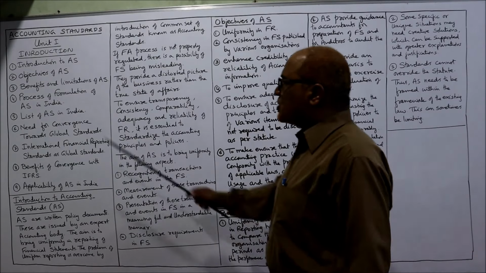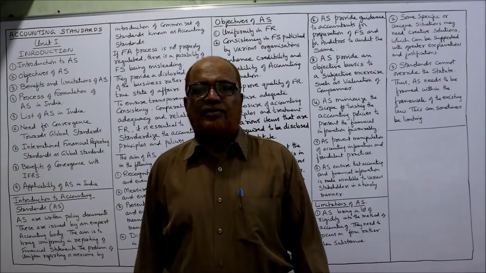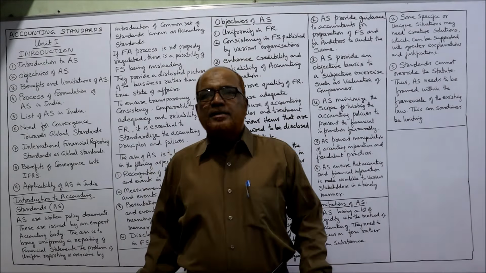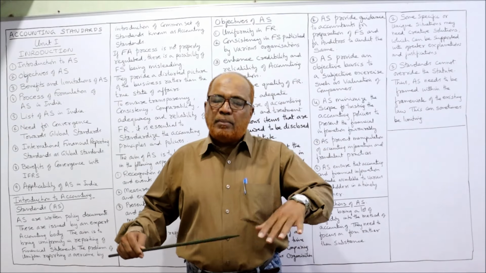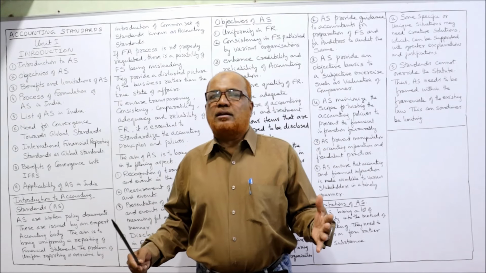First of all, introduction to accounting standards. See, accounting is the language of business. The business will communicate with outside parties, like the owners of the business, the shareholders, the creditors, the government, and many other stakeholders. The business communicates with outsiders with the help of accounting. So accounting is called the language of business.